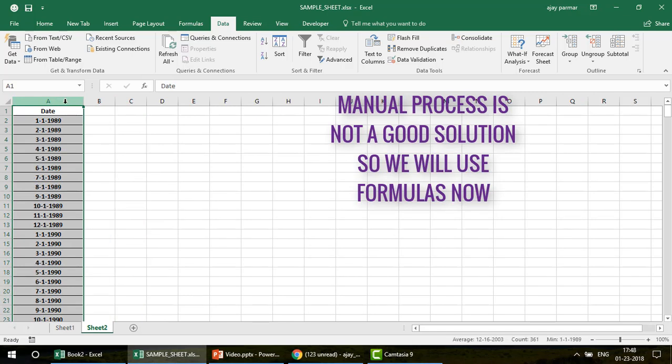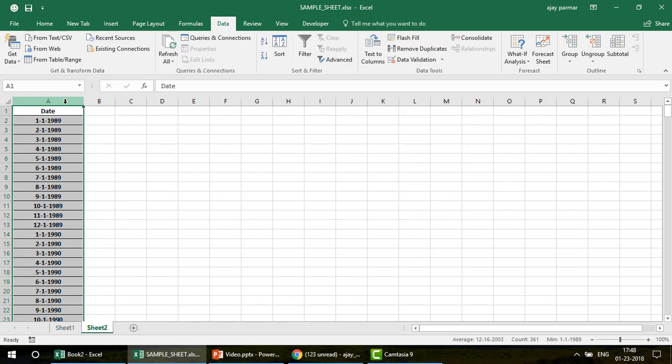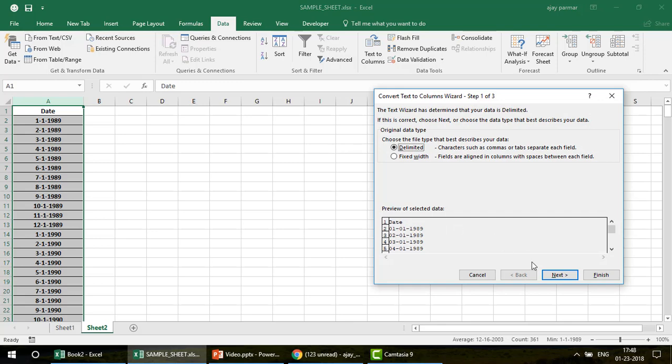In case you're looking for the shortcut key, this is an additional bonus for you guys. You can also use a shortcut key for the text to column. So how are we going to do that? Whenever you press the Alt key, you see that your ribbon gets activated. Now we have to go to the data, and in the data we have this A tab. So I just press A, and you go inside the data ribbon tab. And now we have the text to column, E. So I simply press E, and you see that the pop-up comes.